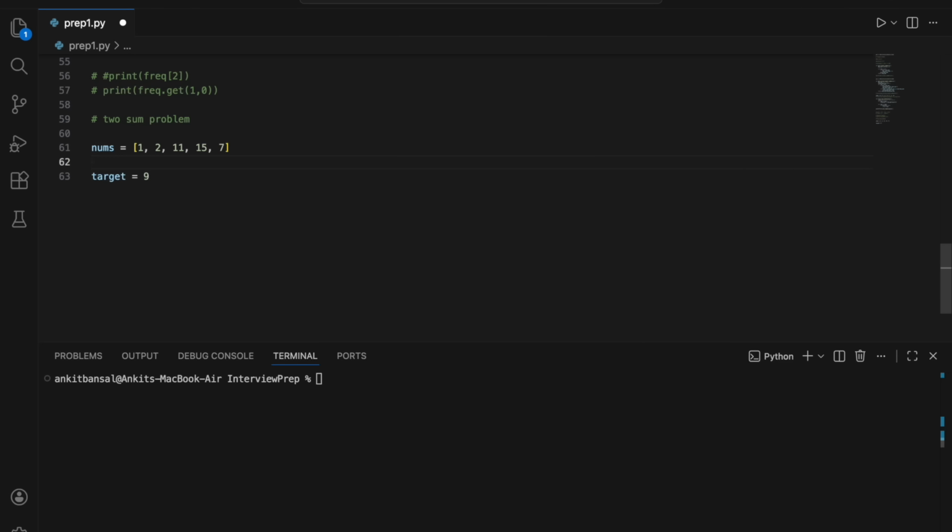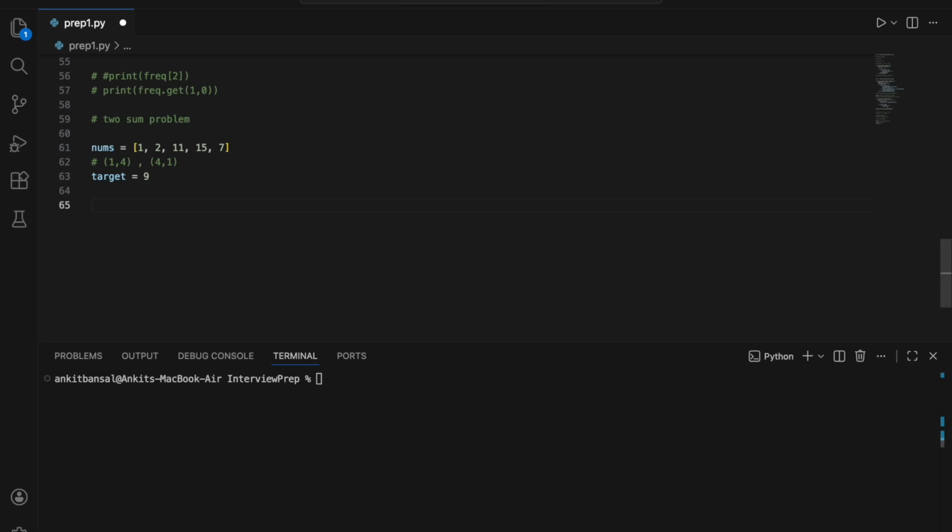So my answer will be the index of these two elements. This is index 1, and this is index 4: 0, 1, 2, 3, 4. So the answer will be 1 and 4, because the sum of values at index 1 and 4, 2 plus 7, is equal to 9. And it is given that there will be exactly one solution. There will be exactly one pair whose sum will be 9. So this is the question. 1 4 or 4 1, both are fine. Order doesn't matter, whatever you give.